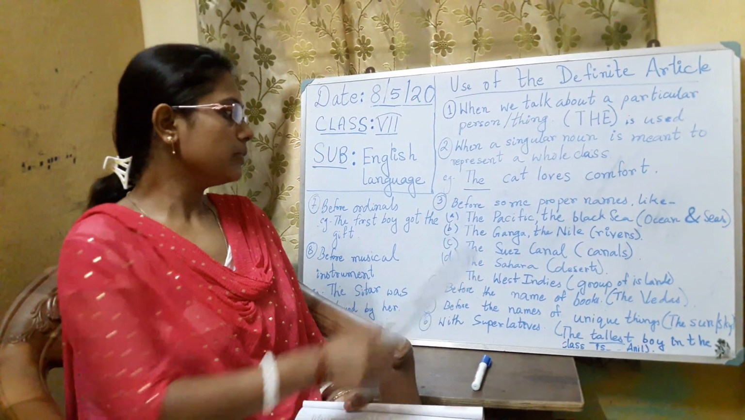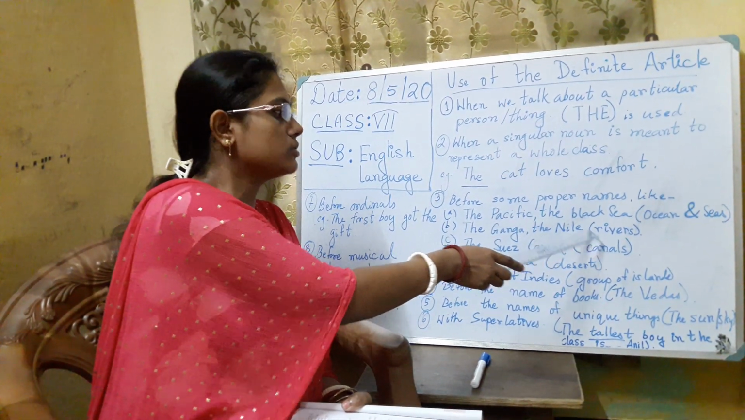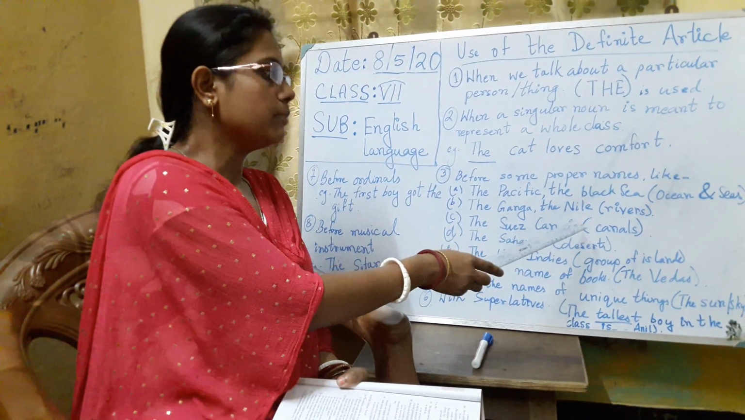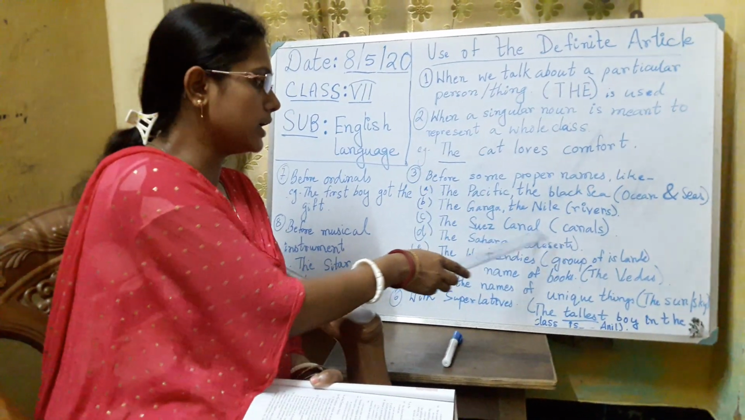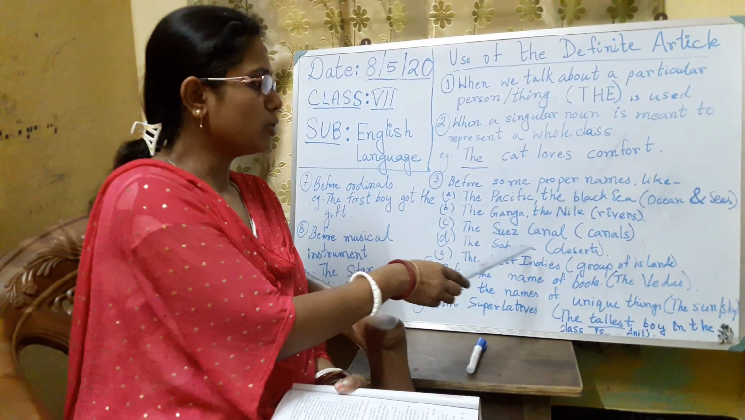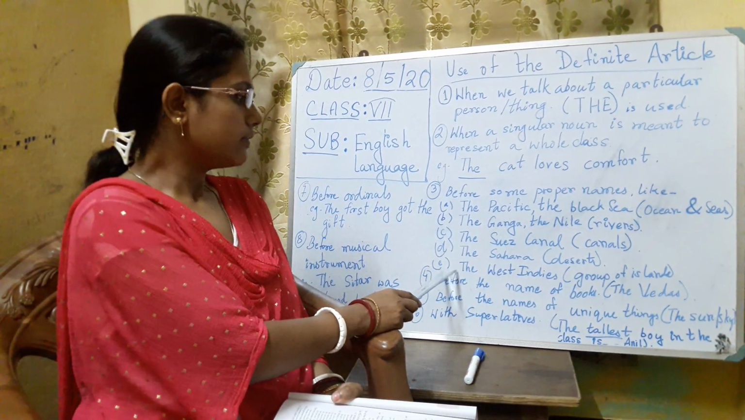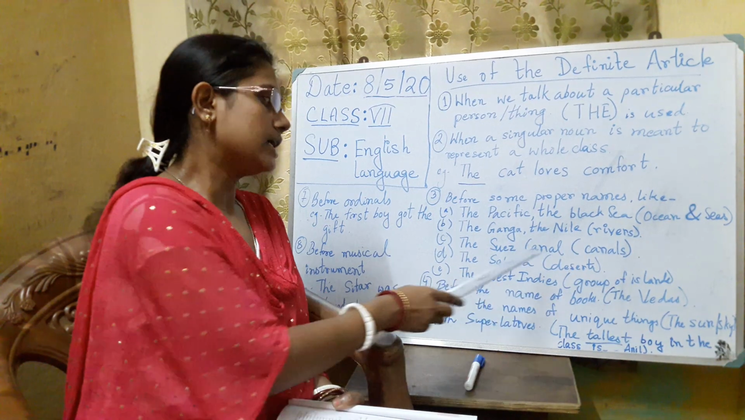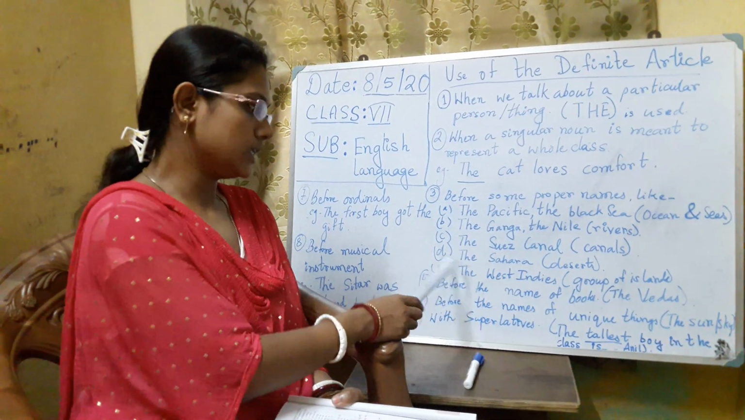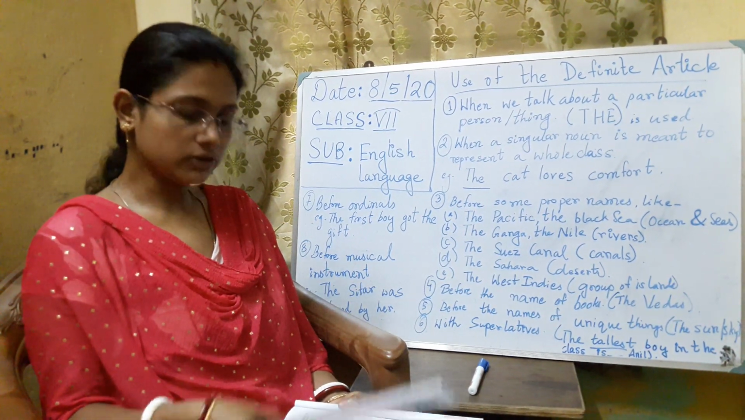Then before the names of rivers, please look at the board. Before the names of rivers also we use the, like the Ganga, the Nile. Then before the names of canals we write the, like the Suez Canal. Then before the names of deserts, like the Sahara. Then before the name of a group of islands, we use the, like the West Indies. And sometimes, turn to page number 40.